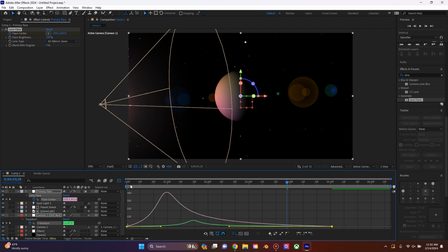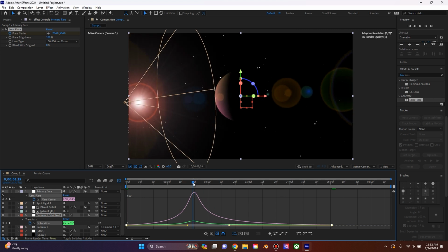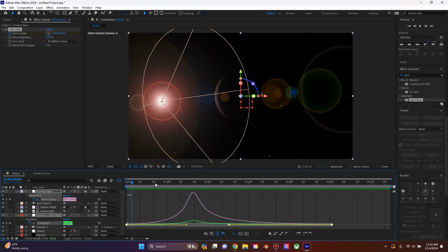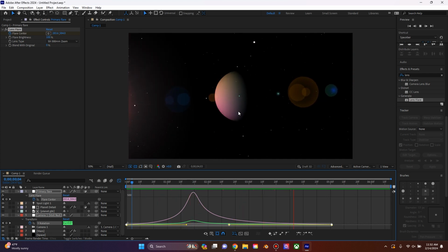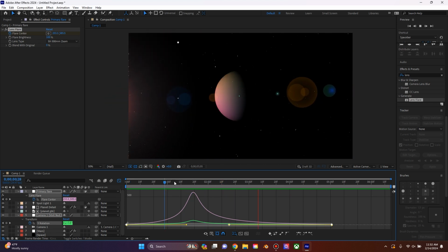And then if we look at this keyframe, we can also line those up. So that's the peak right about there. And there is an easier way you can do this. I like going in by hand because I like visualizing myself. So now if we play this back, we can see that it roughly matches what we're seeing here. That looks really good, actually. I like that lens flare, that giant flare.